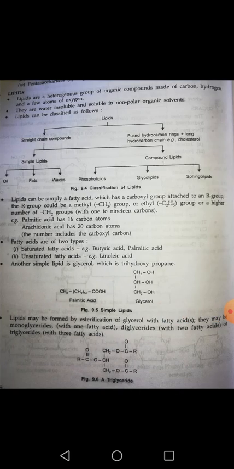Now tissues like brain have lipids with more complex structure. So the brain also has lipids, and these lipids are very complex, and the examples are sphingolipids. Now in the previous slide I showed you that it's a kind of compound lipid. ठीक है, so sphingolipid is part of the brain. Now here in the picture you can see that there are two structures, one of a phospholipid like lecithin, and the second structure is of cholesterol.